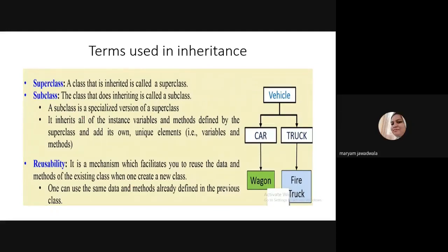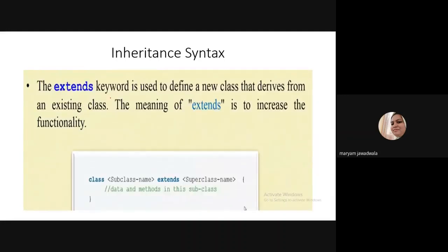Okay, so hope everybody understands the meaning of superclass, subclass, single inheritance and multi-level inheritance. So how can we write inheritance in Java? There is some syntax for writing inheritance. The extends keyword is used. EXTENDS. This keyword is used to define a new class that is derived from an existing class. The meaning of extend is to increase the functionality.